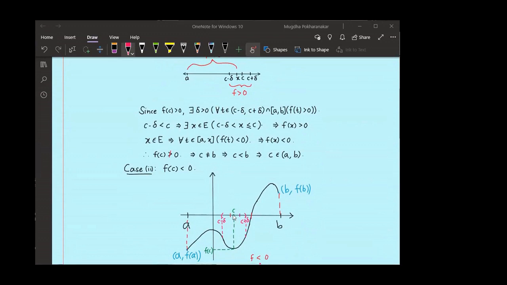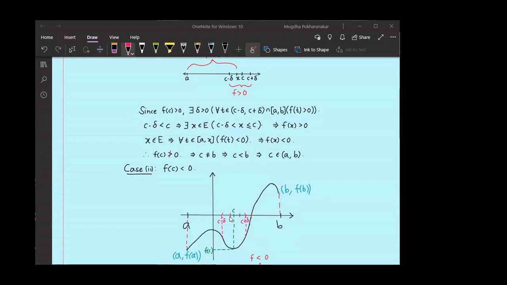Again by the lemma, since f is continuous at point C, there exists delta greater than 0 such that given any T in C minus delta to C plus delta intersection with A comma B, my f of T will be negative there, right? Again, use the similar argument. Since C minus delta is less than C and C is the least upper bound of E, C minus delta cannot be an upper bound of E. So there exists an element X in set capital E, which is strictly greater than C minus delta.